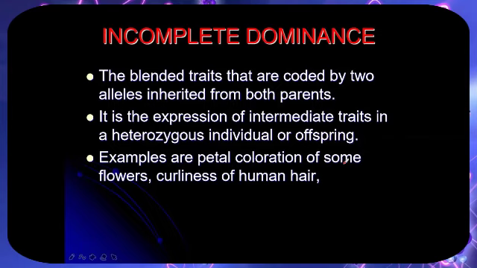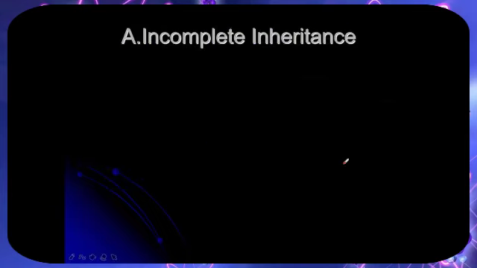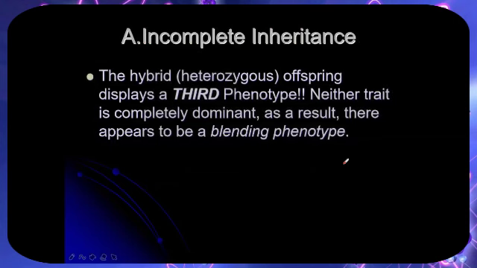Incomplete dominance is a blended trait that is coded by two alleles inherited from both parents. It is the expression of an intermediate, meaning partial, half-half, in a heterozygous individual or offspring. Examples are petal coloration of some flowers and curliness of human hair. The hybrid or heterozygous offspring displays a third phenotype.